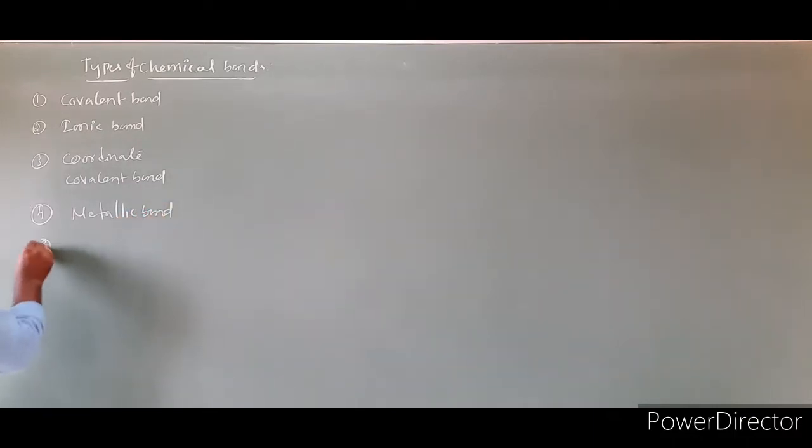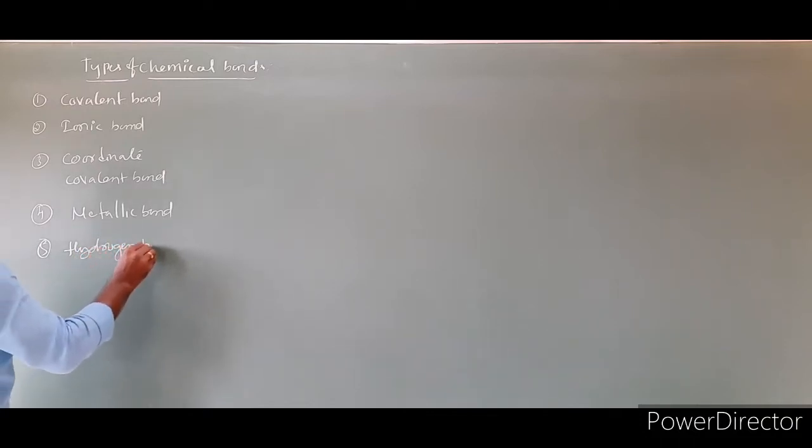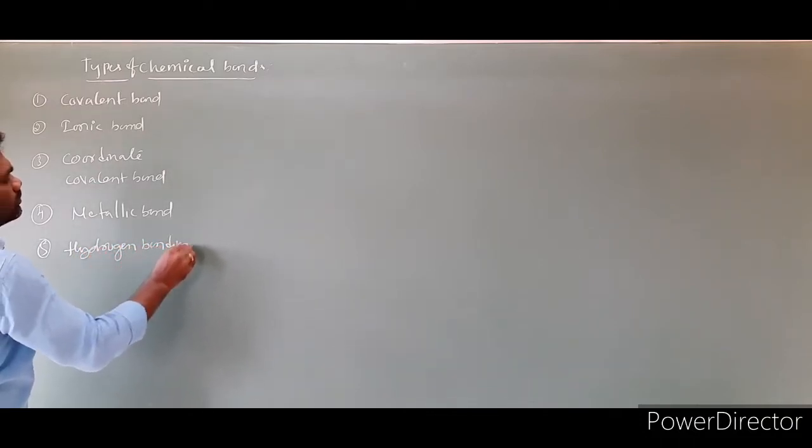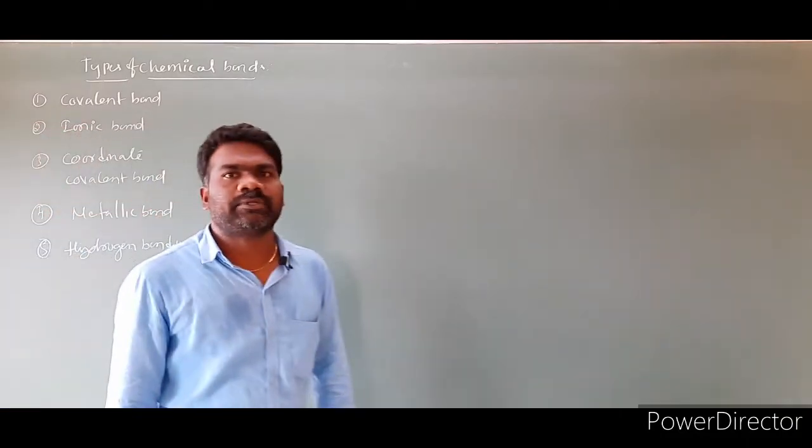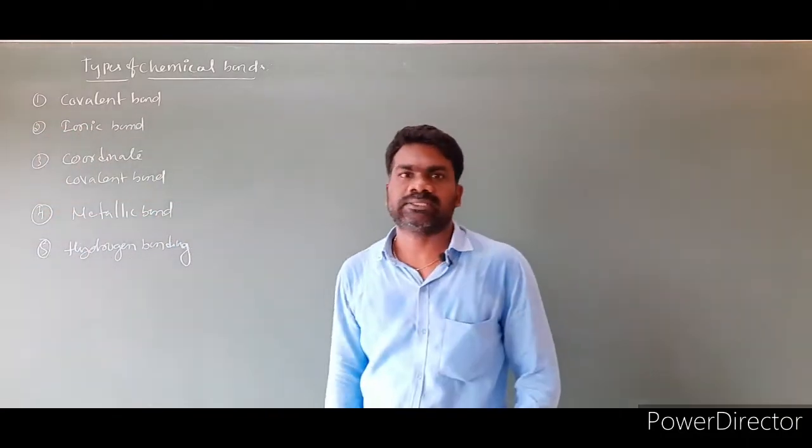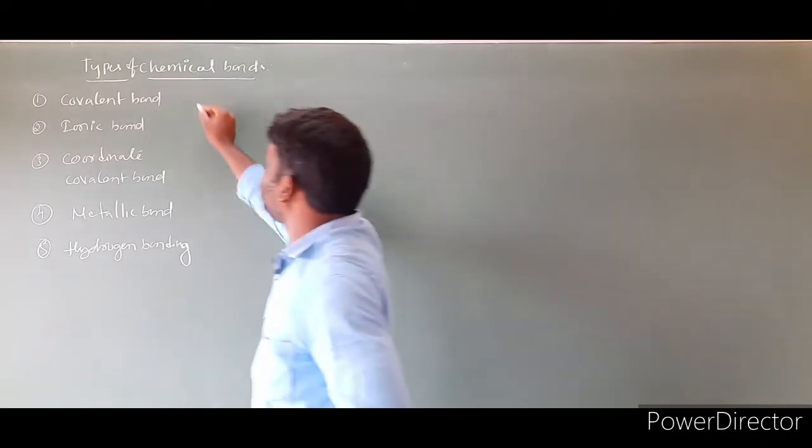And the fifth one is hydrogen bonding. So these are the different types of chemical bonds. Let us discuss one by one in detail.